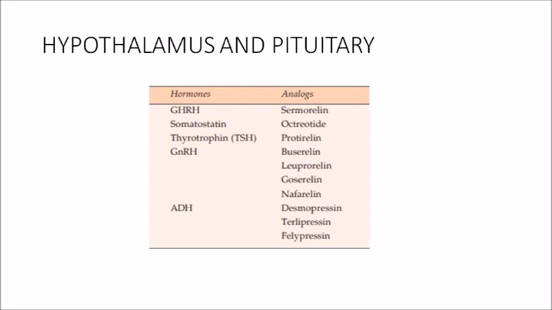GnRH or gonadotropin releasing hormone analogs are relin drugs: buserelin, leuprorelin, goserelin, nafarelin. We have already learned this in cancer chemotherapy. And ADH analogs are desmopressin, terlipressin and felypressin. ADH or anti-diuretic hormone acts as vasoconstrictor, or they press the blood vessels. So these drugs names end with pressin: desmopressin, terlipressin, felypressin.